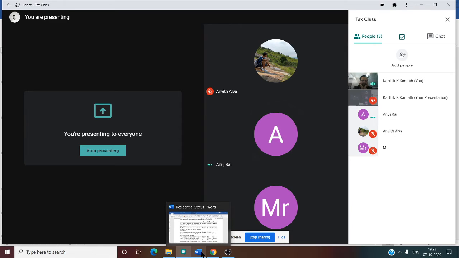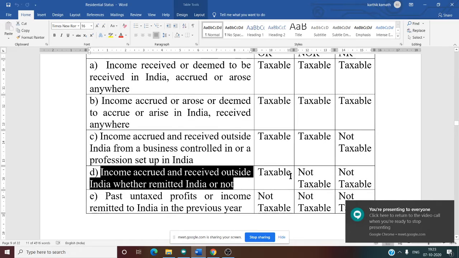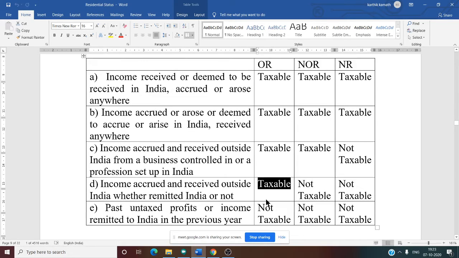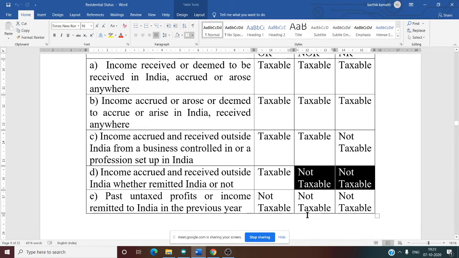Remit means what? To give. Remitting is nothing but transferring. That means your income is there in a foreign country. Now, whether it is transferred to India or not doesn't matter. Income accrued or received outside India, whether remitted to India or not, only OR is taxable, and the next two, NOR and NR, are not taxable.